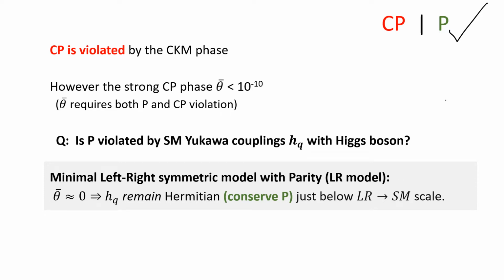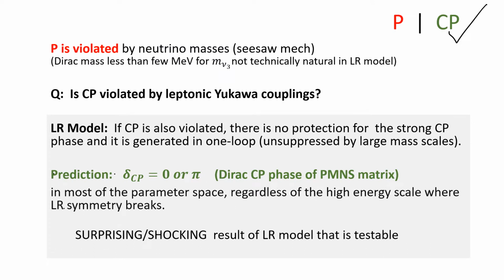Now, if you are working in the minimal left-right symmetric model, then this question has an answer. The model won't tell us that theta bar is 0, but it will tell us that for theta bar to be 0, the Yukawa couplings must remain Hermitian even below the parity breaking scale. Anyway, above the scale, they are Hermitian. What it will tell us is that below the parity breaking scale, they must remain Hermitian.